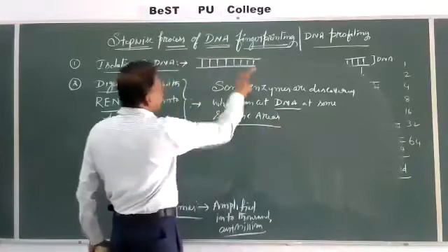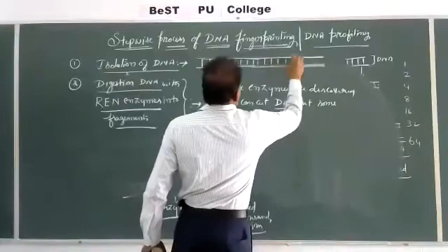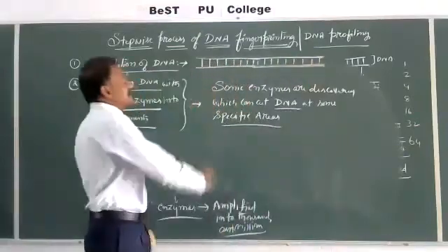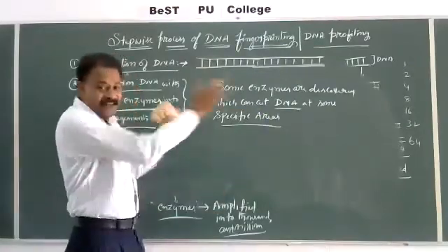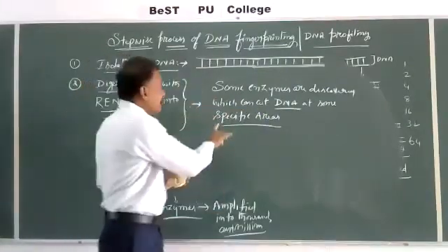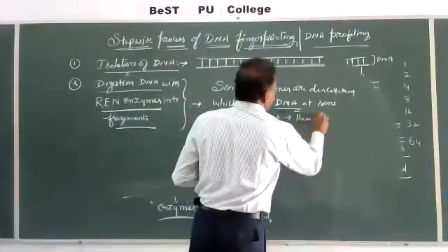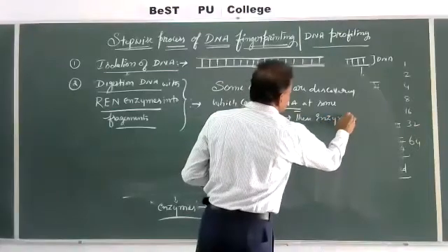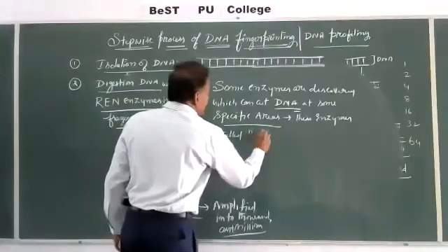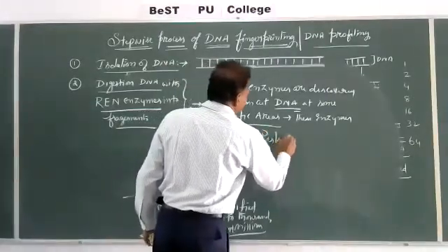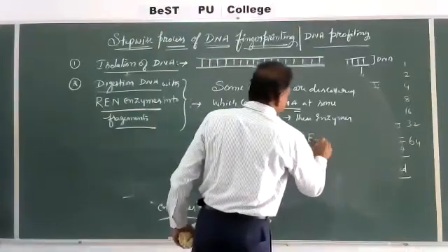So for example, this is the DNA available here. Our scientists discovered some enzymes which can cut the DNA, not everywhere, but at some specific areas. These enzymes are called restriction endonuclease.